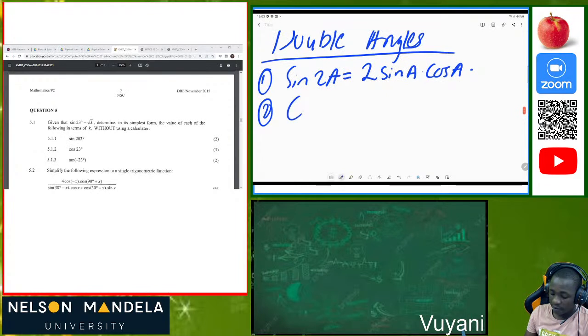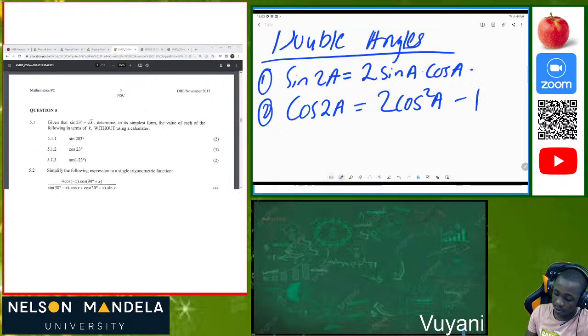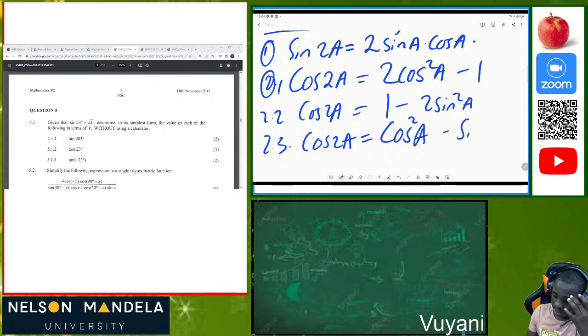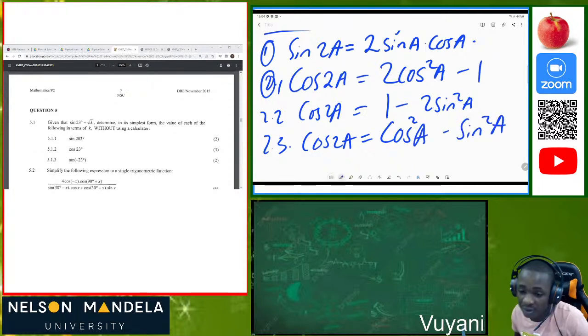Then the other one, when you are given cos 2a, it can be equal to three things. It can be equal to 2 cos squared of a minus 1. It can also be equal to 1 minus 2 sine squared of a. And it can also be equivalent to cos squared of a minus sine squared of a. You can be able to prove these things, guys.